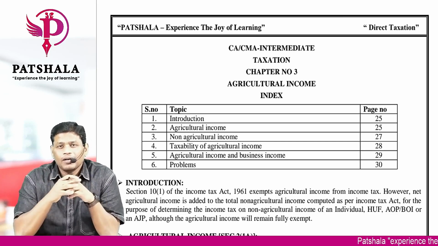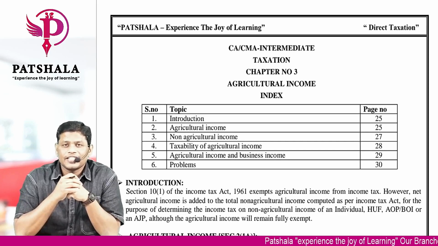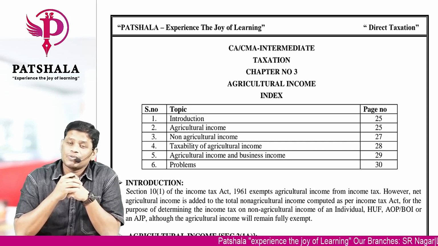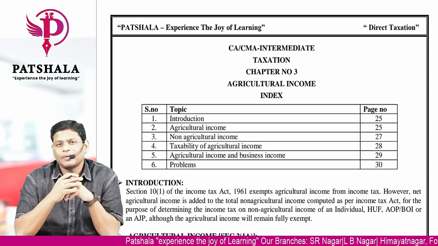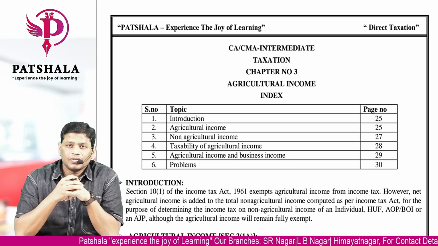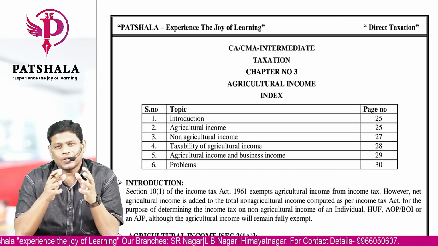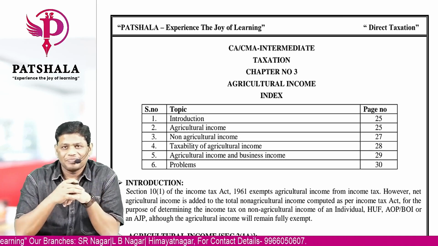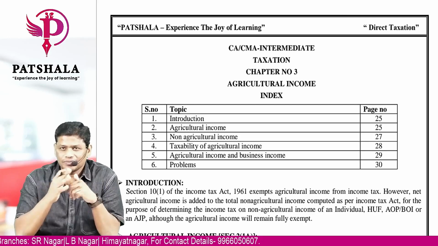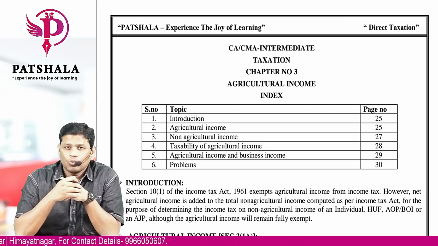Take a pen and paper, write down a list of some items which you feel are agricultural income or agricultural activity, which according to you can be exempted from income tax. A general assumption will be that anything which is done in a rural area or by farmers is called agricultural income. That assumption is wrong. So let's move on with the chapter and try to understand what we mean by agricultural income.